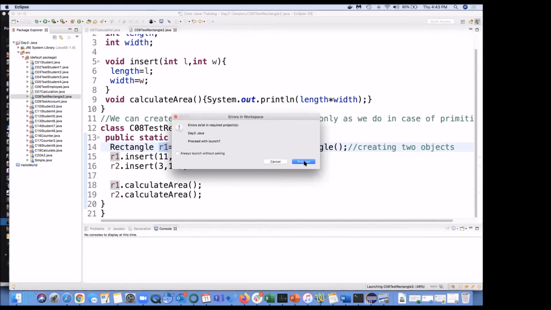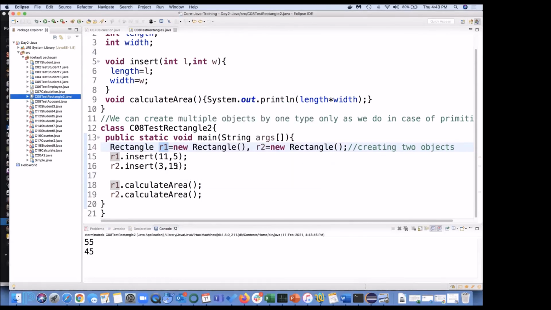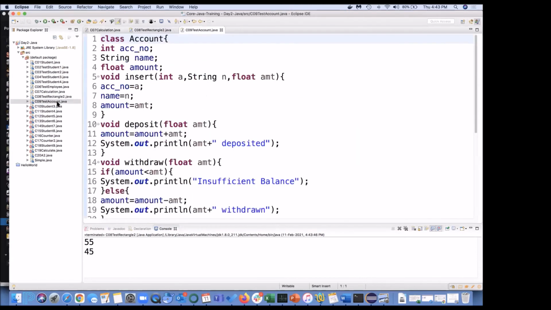11 multiplied by 5, that is 55, and 3 multiplied by 15, that is 45. Okay, we have not written any message. It's just the number that it's printing here. Moving to the next program,